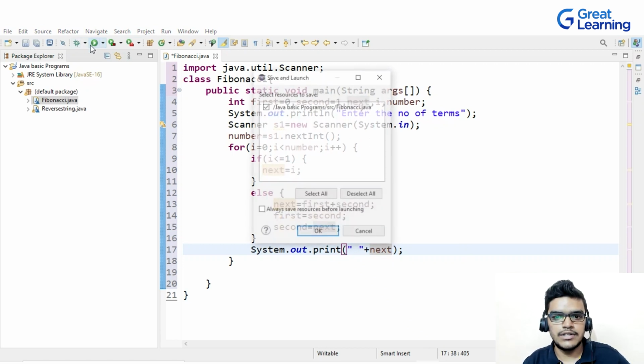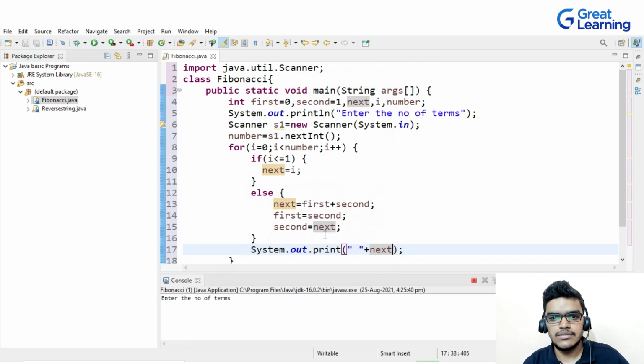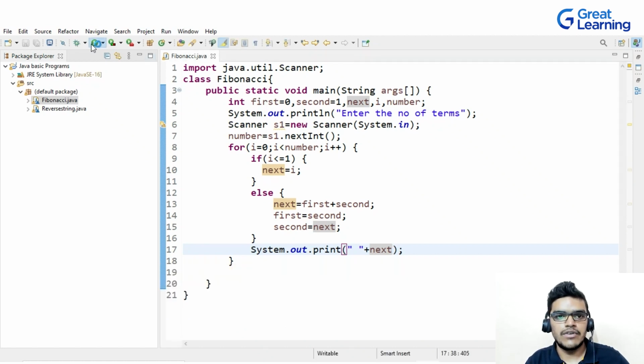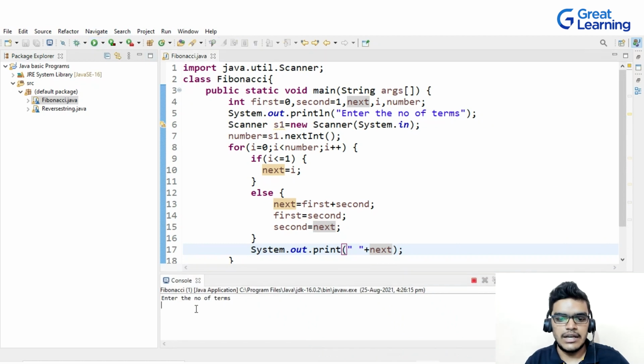So on executing it, it is asking enter the number of terms. So let me give here 6 terms. Here you can see that I'm getting 6 terms of my Fibonacci series, starting from 0 and then 1, 1, 2, 3, 5, right? So total 6 terms I'm getting here. And if you want 7 terms or 8 terms, let me execute for that too. If I give 9 terms, you can see that I'm getting the Fibonacci series for 9 terms. So this was the program for the Fibonacci series.